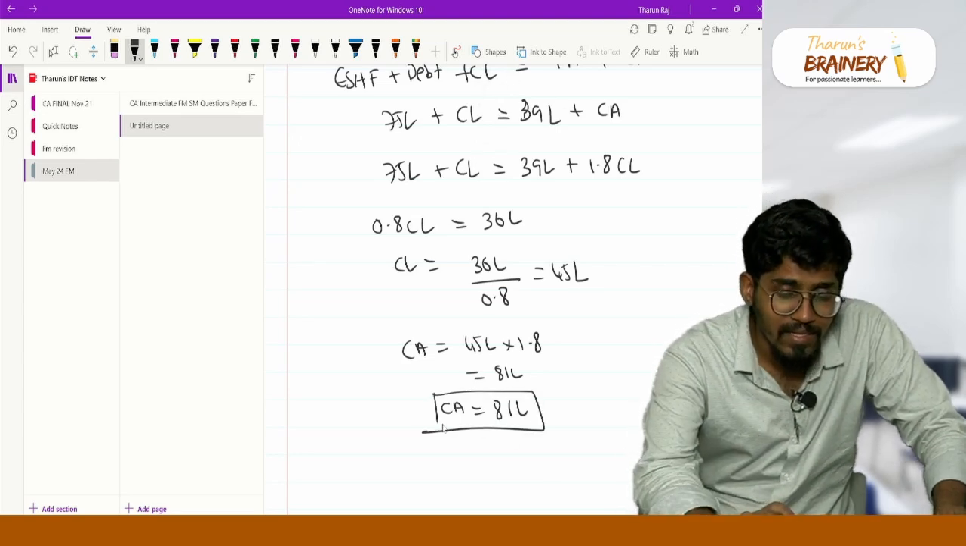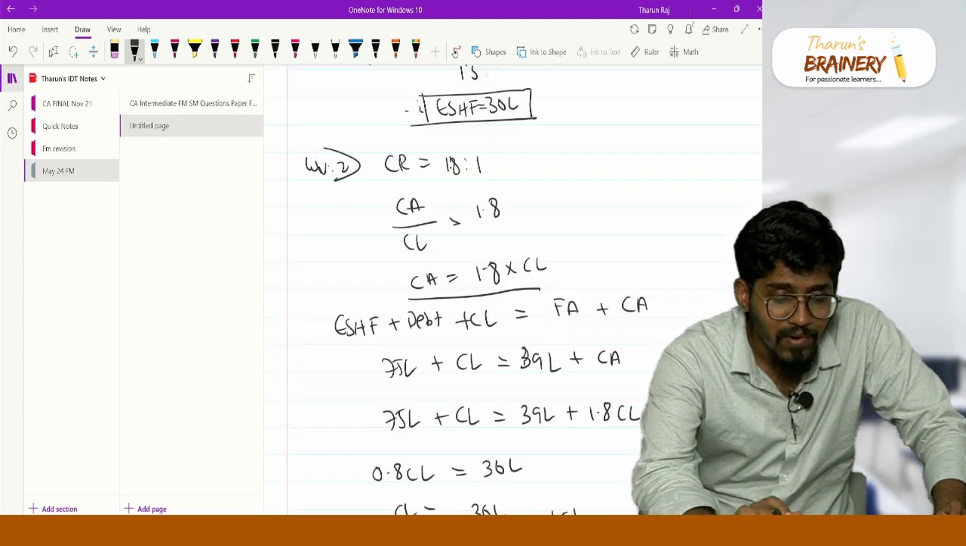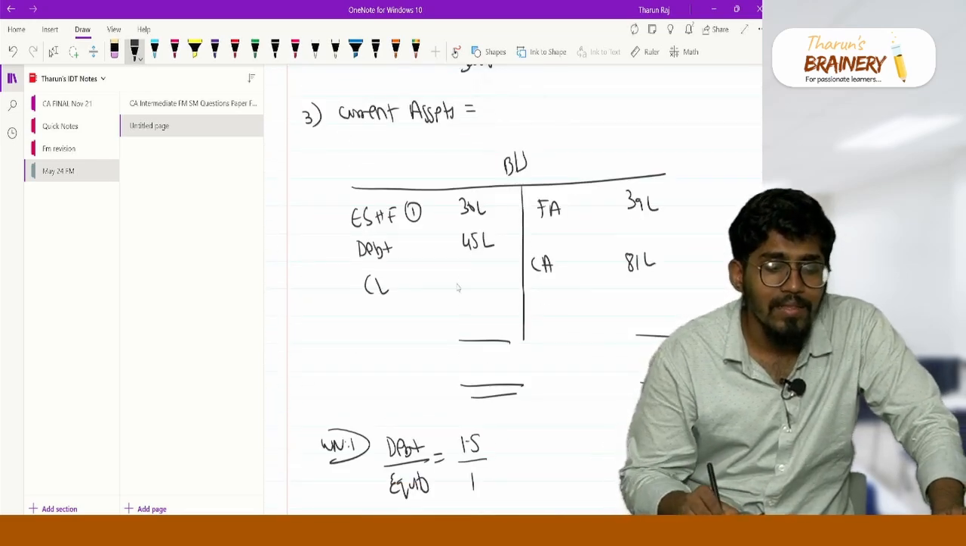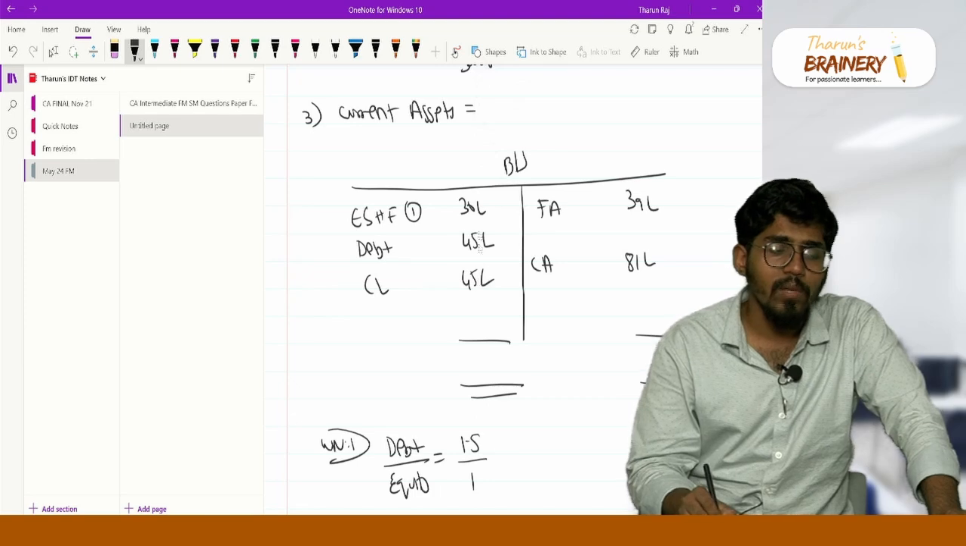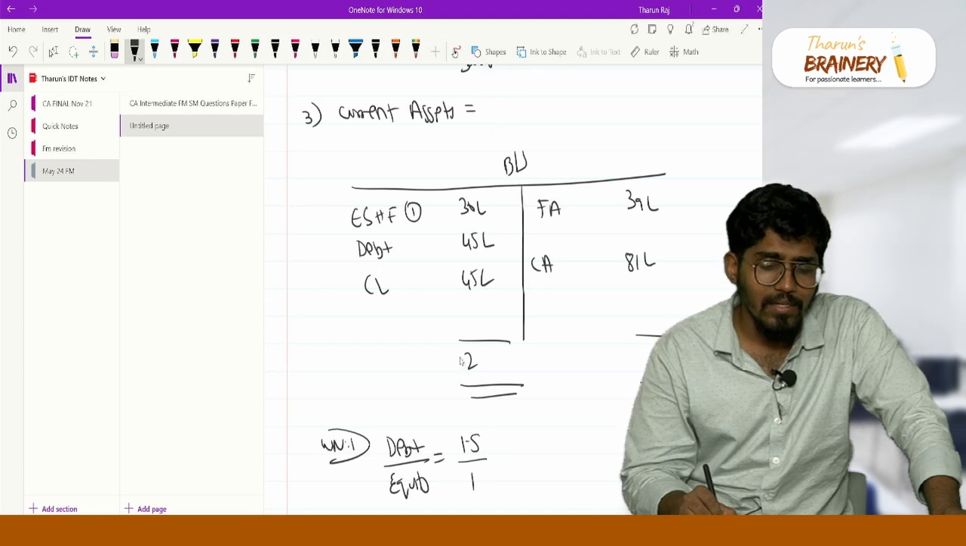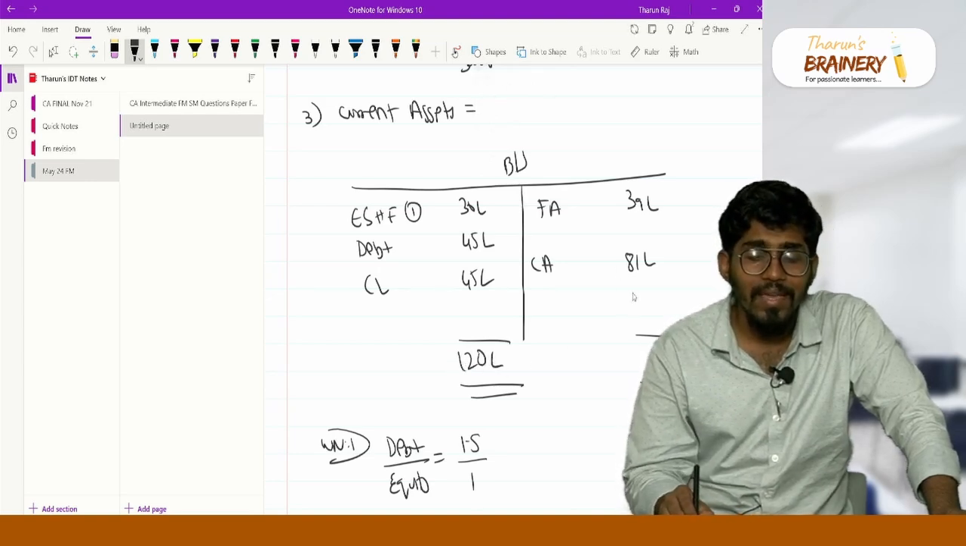I got my current asset as 81 and current liability as 45. Total will match. So 45 plus 45 is 90, and 90 plus 30 is equal to 120 lakhs. This side is also becoming 120.